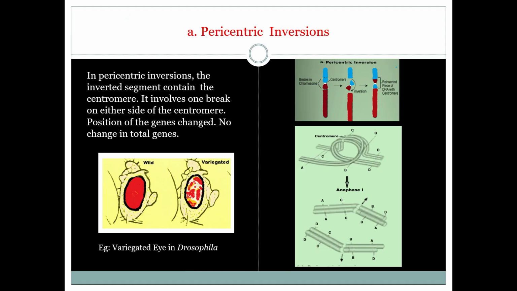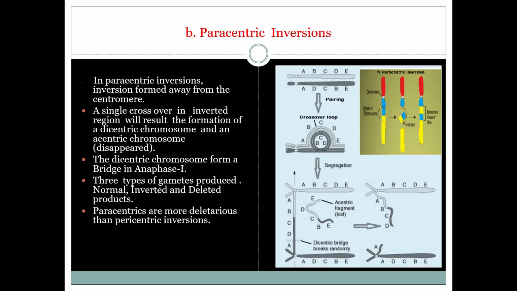In pericentric inversions, the inverted segment contains the centromere. It involves one break on either side of the centromere. You can observe in the picture. Example is variegated eye in Drosophila. Normal eye is red in color, whereas in variegated eye, due to rearrangement of genes, red and white patches appear in the eye. The second one is paracentric inversions.